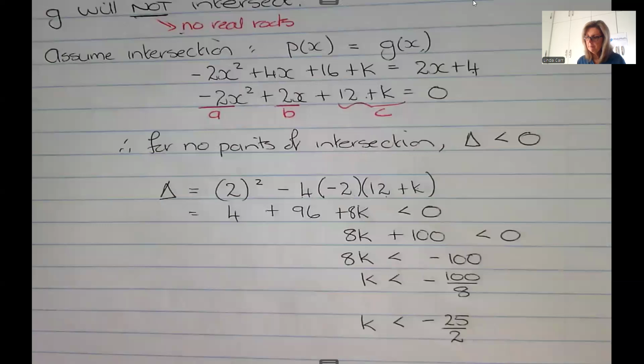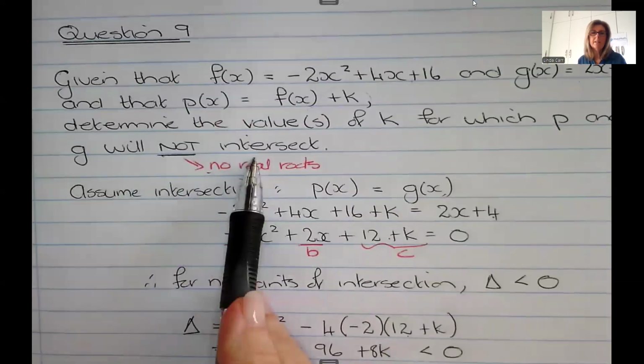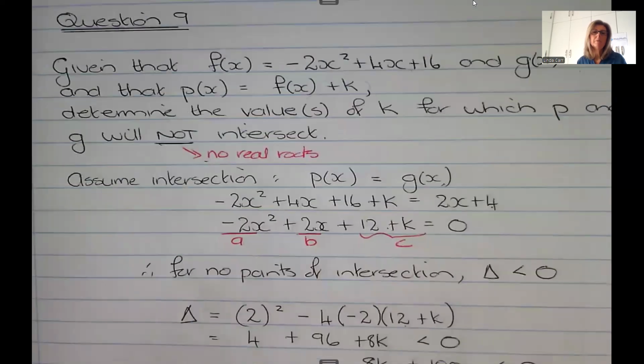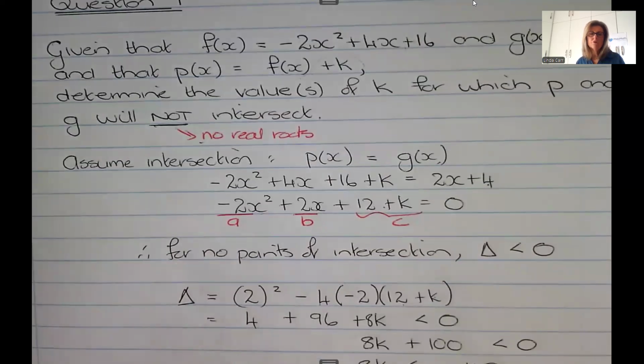So please remember that this will not intersect, will intersect once, will intersect twice. Please remember that that is the same as nature of roots, delta greater than 0, delta equal to 0, or delta less than 0. Right, I hope that gives you a bit of an insight into some of the different questions that they could ask you on equations, inequalities, and nature of roots in places where you might otherwise have been taken by surprise.